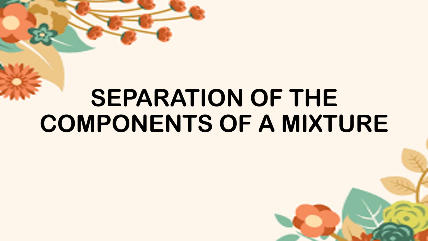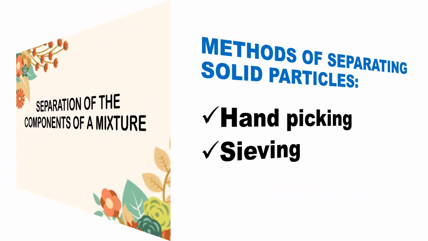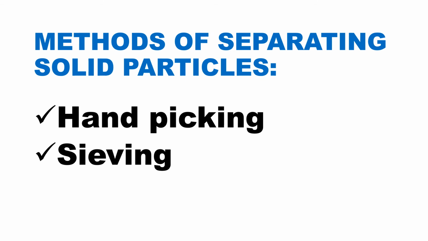We can separate the components of a mixture by one or many processes. Let us discuss them. We can separate solid particles of different sizes by hand picking and sieving methods.